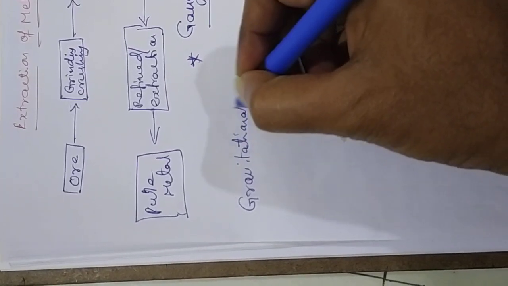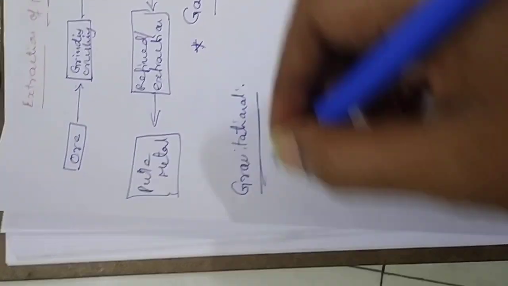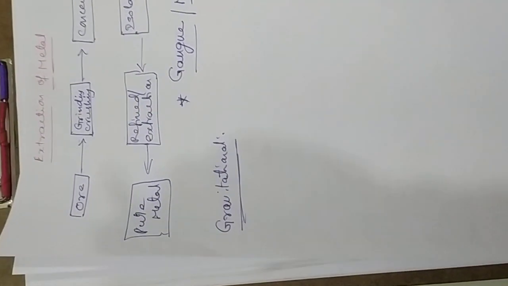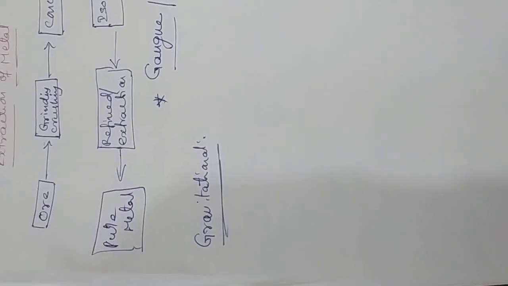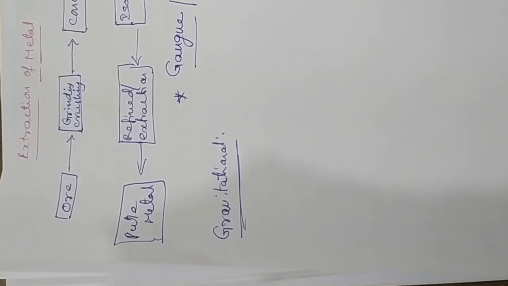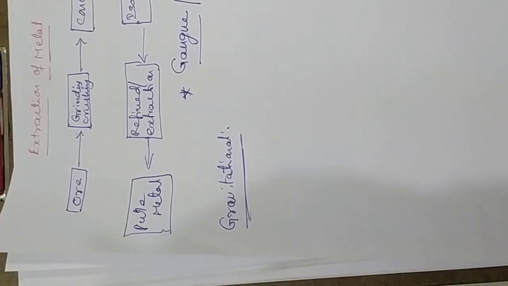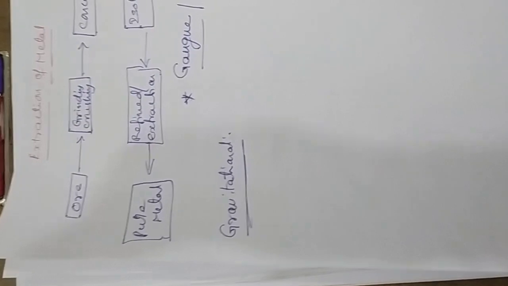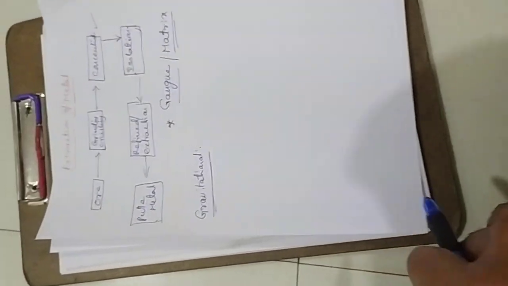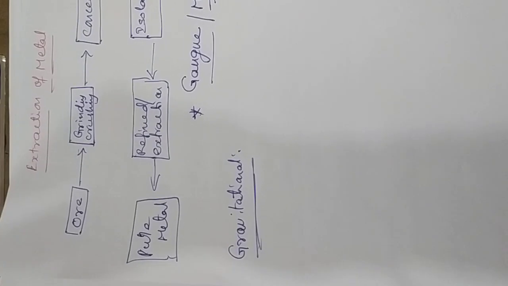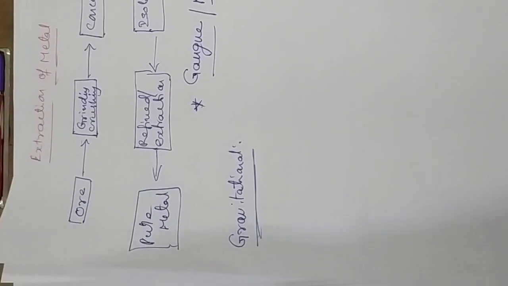Gravitational method. The main principle here is this: you have ground the ore and got pieces of the ore. In this, the impurities have different weight from the metal. Pure metal has a different weight, and impurities have a different weight, because every metal has its own density.